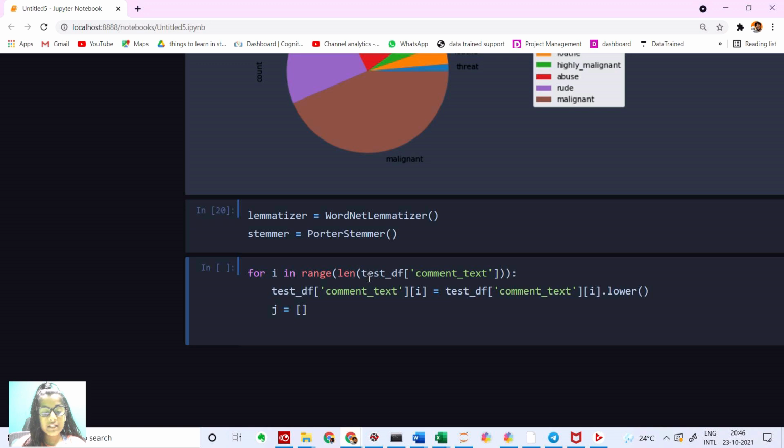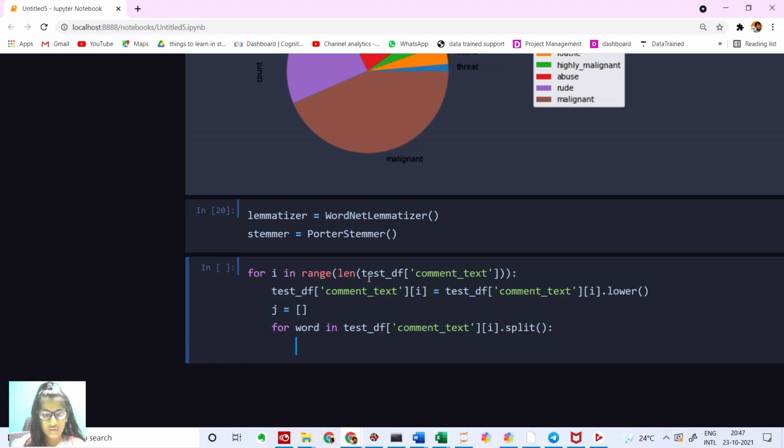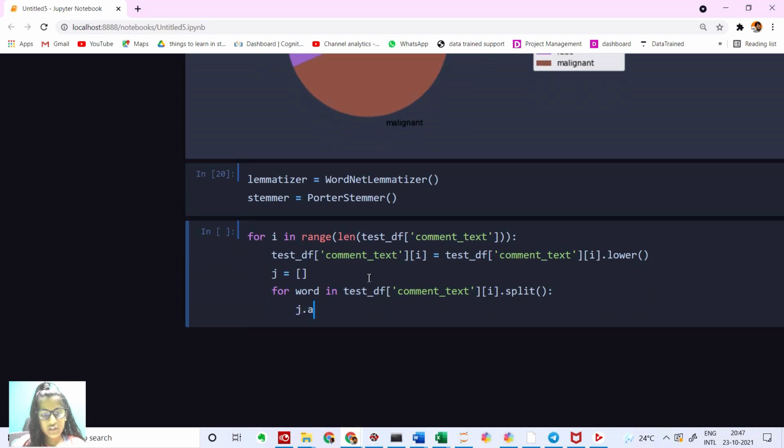And inside this, I'm going to create another loop. I'm going to say for word in test df of comment text of i dot split, I'm going to say j dot append lemmatizer dot lemmatize word. So we're basically going to lemmatize up here.